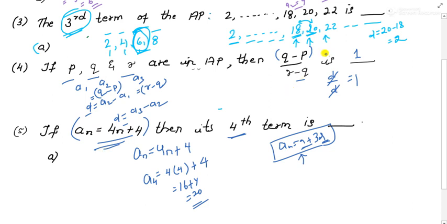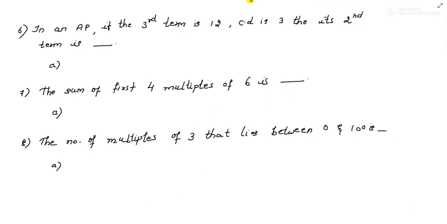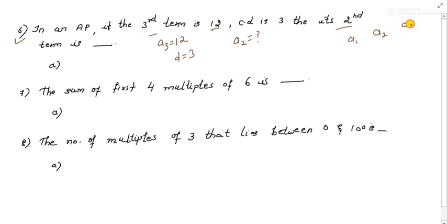Moving to the next question. This is our question number 6. The question is, in an AP, if the third term is 12 and the common difference, that is D, is 3, then its second term is dash, A2 is question mark. We all know A1 is followed by A2, that is followed by A3.